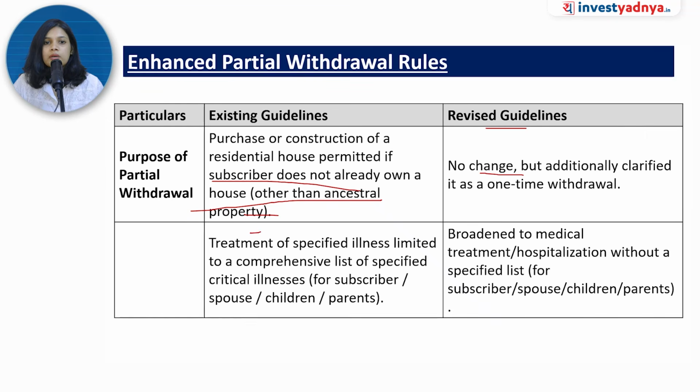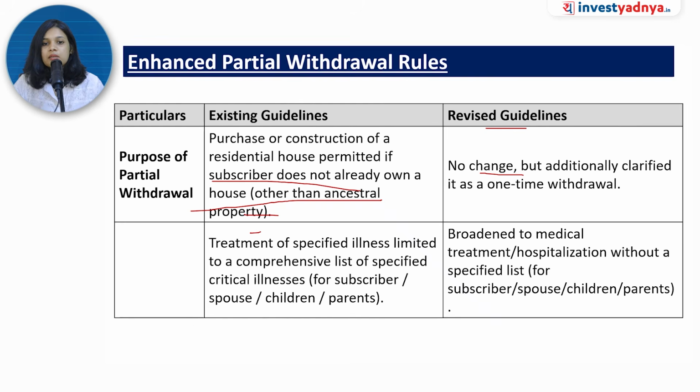However, the revised guidelines bring out an important clarification that this facility is now clearly specified as only and only for one-time withdrawal, right? So in other words, a subscriber can use the NPS for buying or constructing a house only once during the entire tenure.